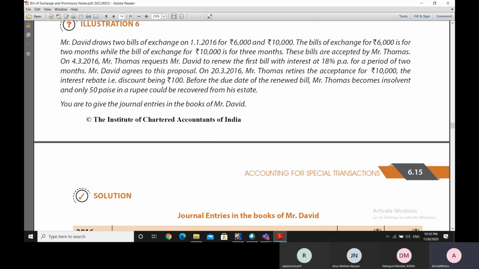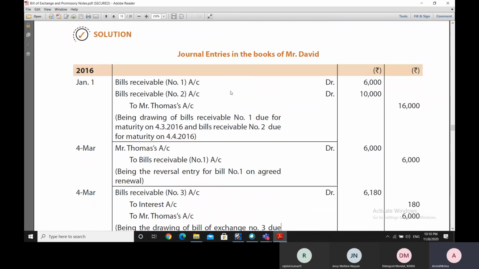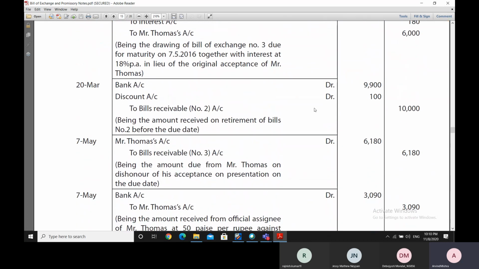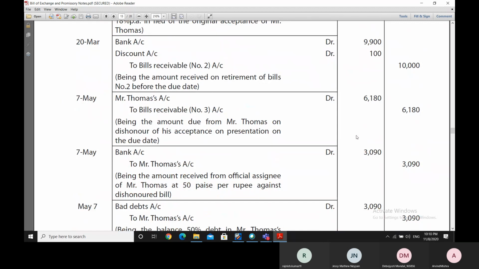So whoever is given the duty to sell off his estate makes the payment of 50% of the due amount. Now the due amount was 6,180. So 50% of it is 3,090.